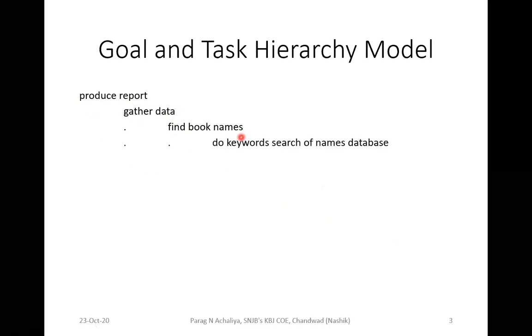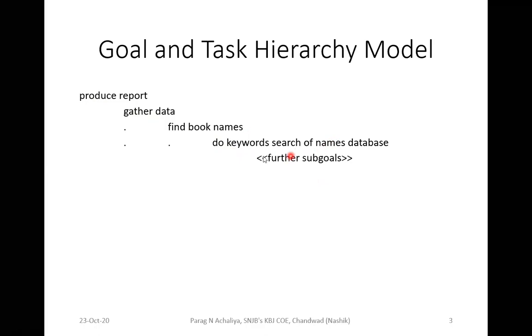Then do a keyword search of the names database. Whatever the database is, in the database you need to do the keyword search. The keyword will be, you need to search the HCI book. So my keyword will be HCI. So we will find out various keywords, and which keyword will be useful to generate the report.